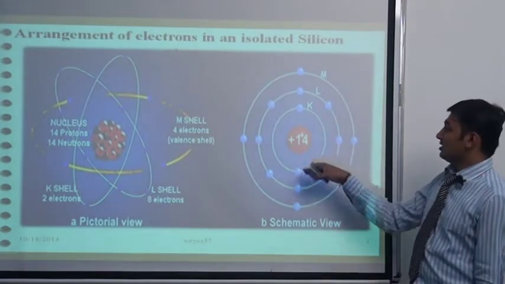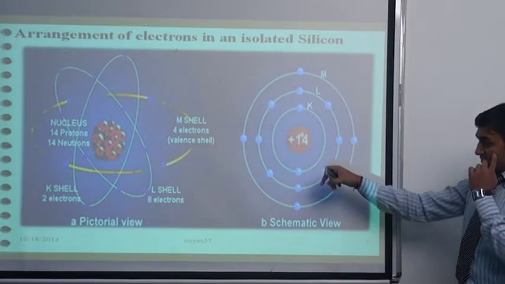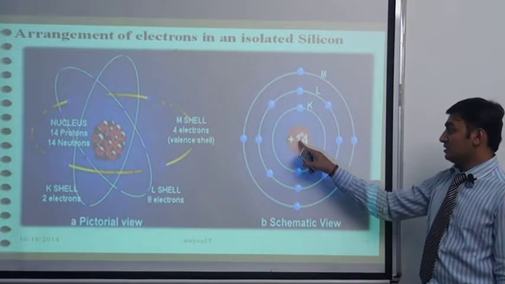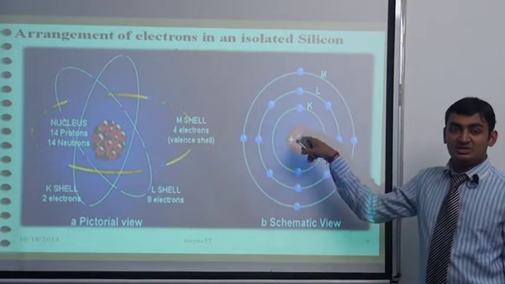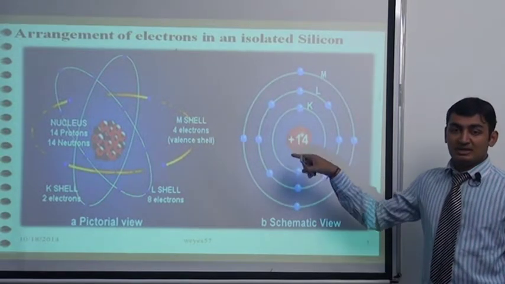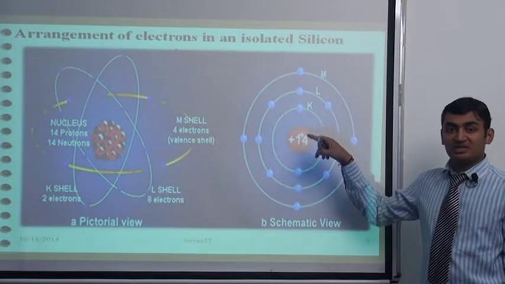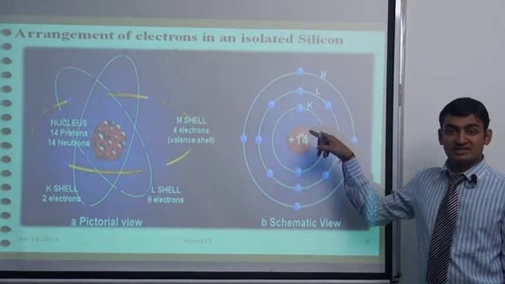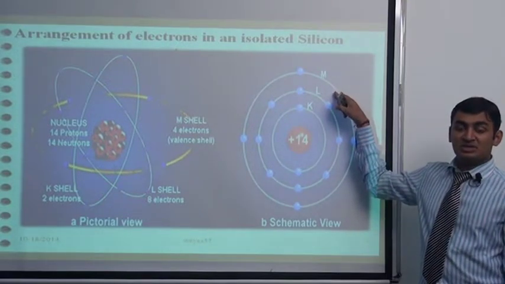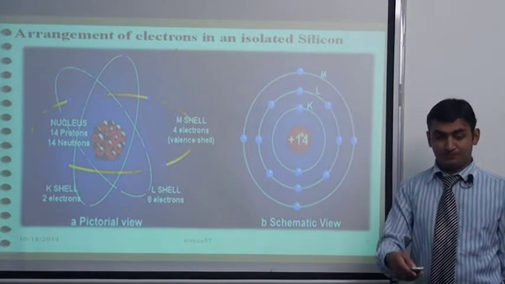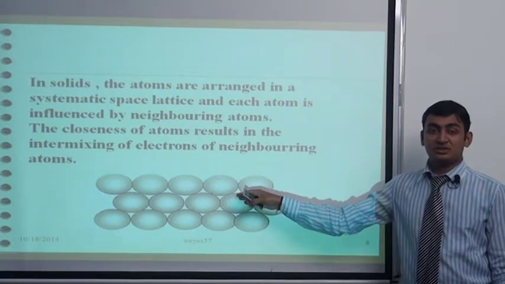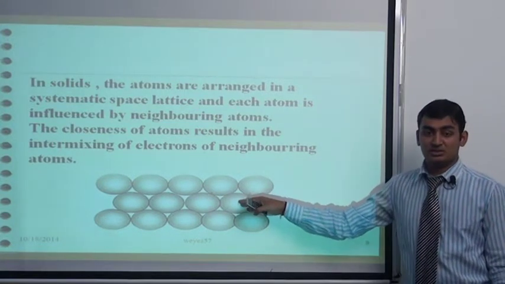This is the simple atomic structure of silicon. In silicon there are 14 protons, and in the outer orbits electrons are arranged. In the first orbit there are 2 electrons, in the second orbit there are 8 electrons, and in the last orbit there are 4 electrons. These 4 electrons are called valence electrons, and the other orbits which are empty are called conduction orbits. In solids, this simple atomic structure is arranged in a lattice structure.